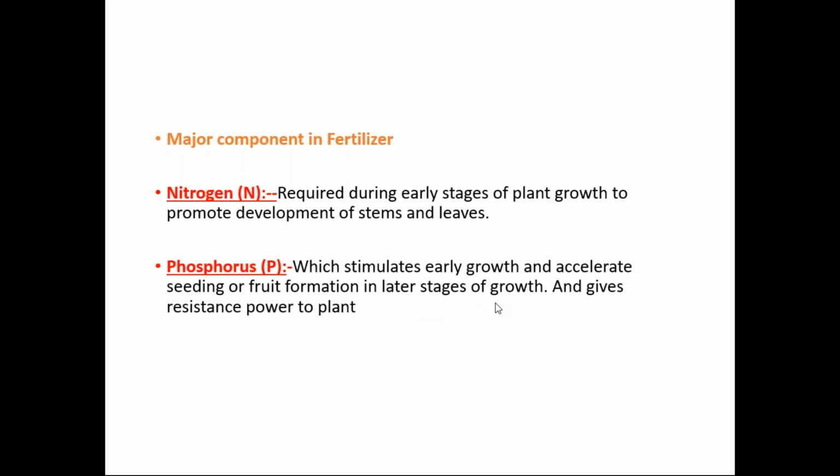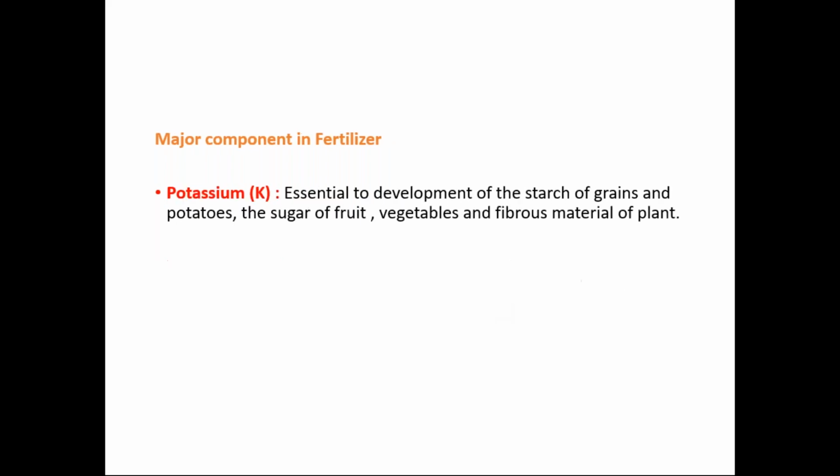So to provide the resistance power to the plant, and to stimulate or accelerate early growth or fruit formation, we have to include the phosphorus element. And potassium is essential for the development of the starch of grains and potatoes, the sugar of fruit, vegetables and fibrous materials of the plant. Right?